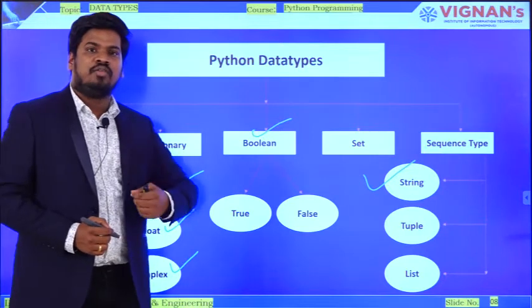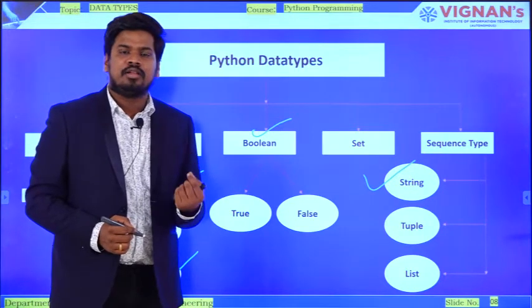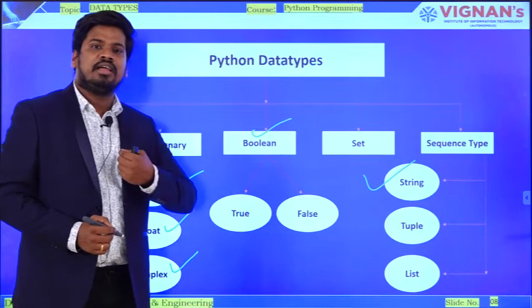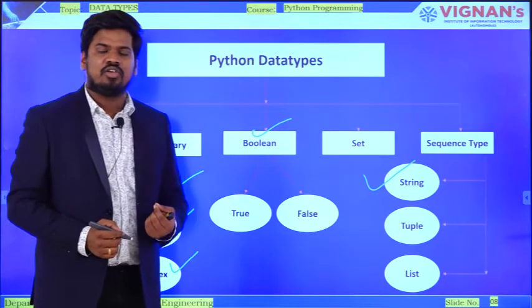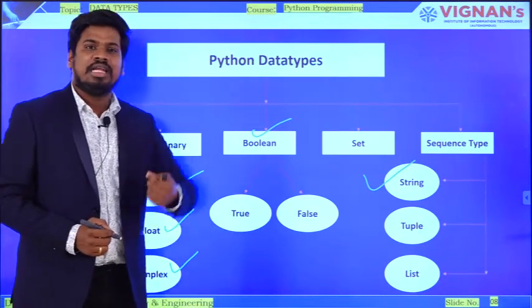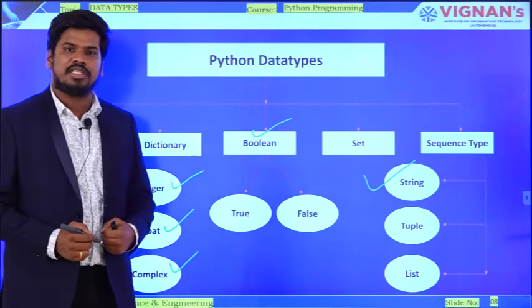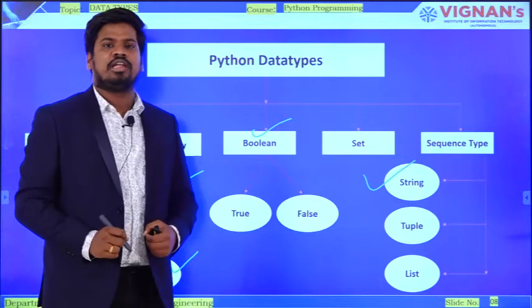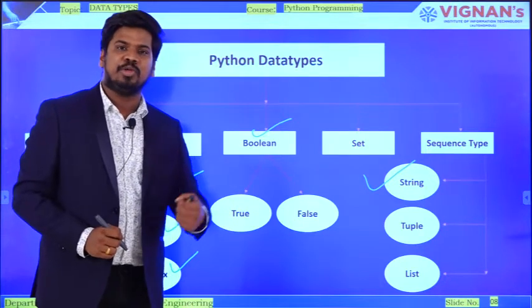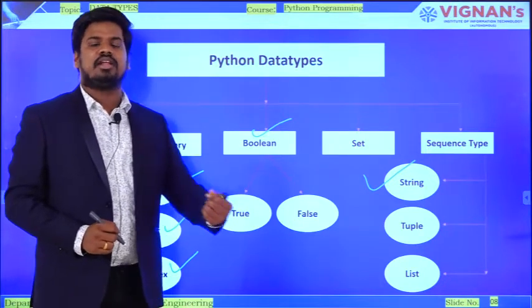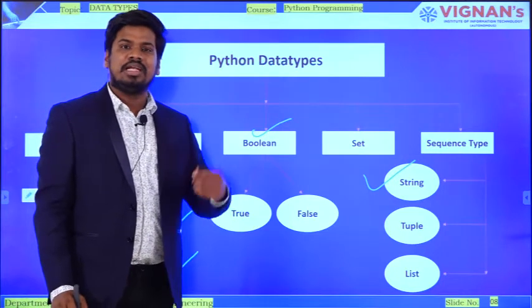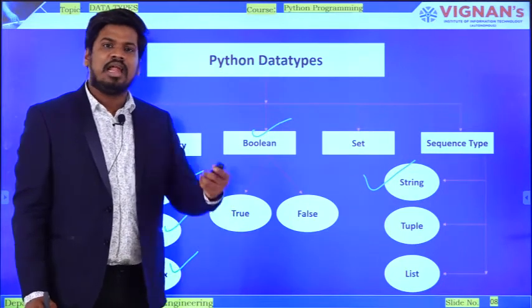Sir, what is immutable? If you are from a Java background, then you will understand the difference between a mutable object and an immutable object. In short, I want to tell you what mutable and immutable are. Later in my coming lectures, I will talk more about the differences.